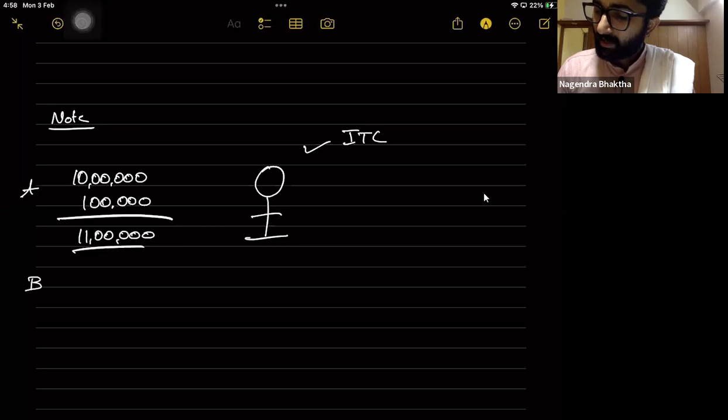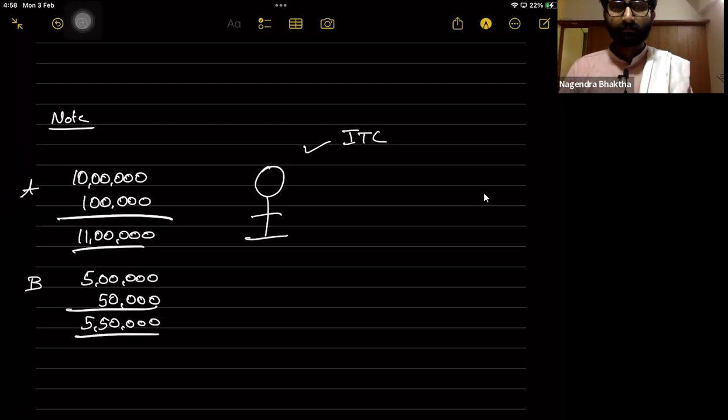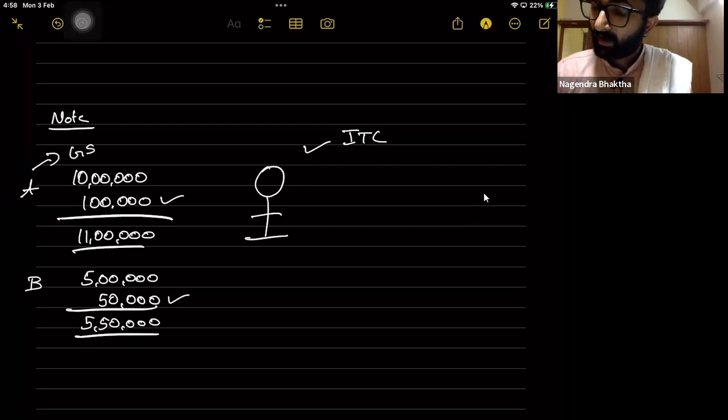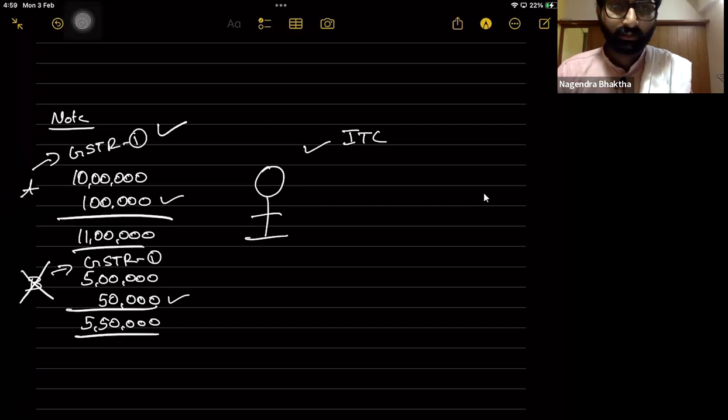From Mr. B, I purchased goods worth 5 lakhs and I paid 50,000 as GST. Totally 5,50,000 I paid. So GST 1 lakh and GST 50,000, totally 1,50,000. This guy filed GSTR 1, but this guy did not show this in GSTR 1.